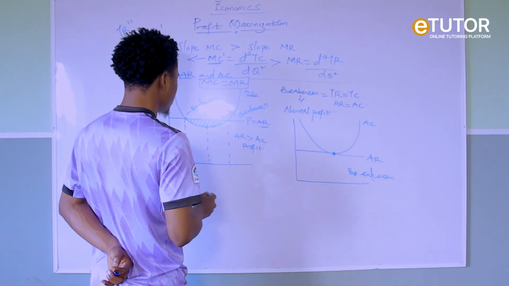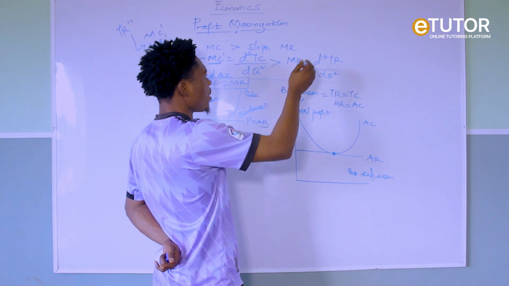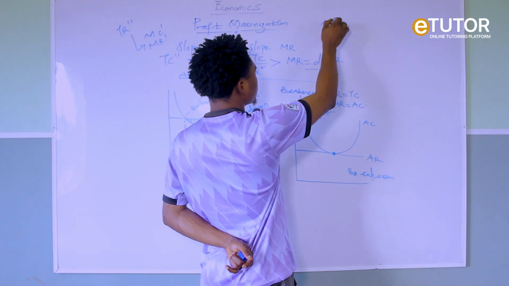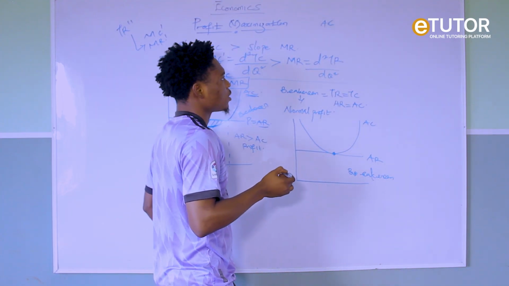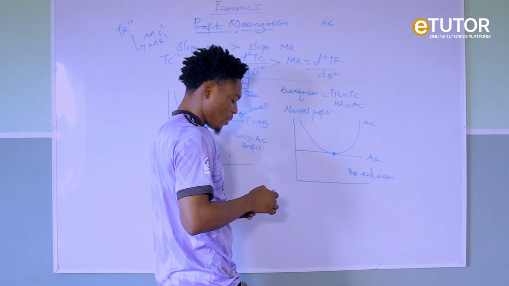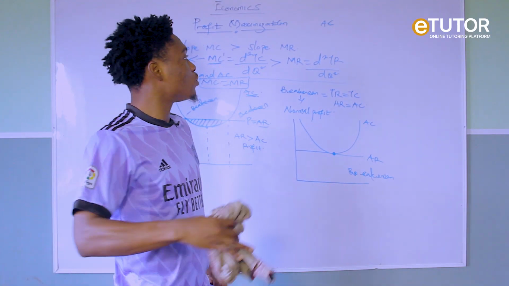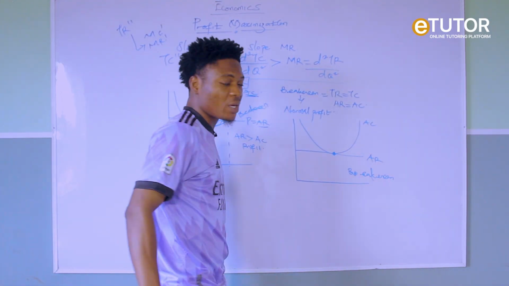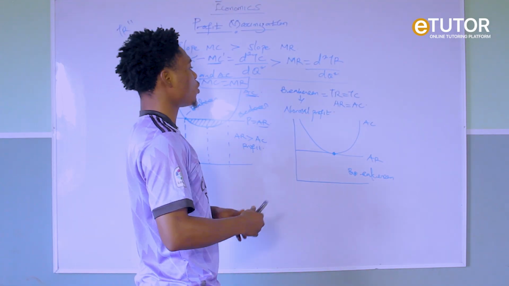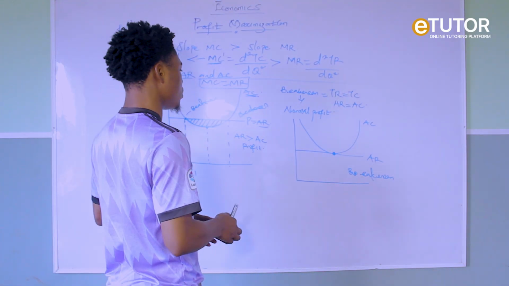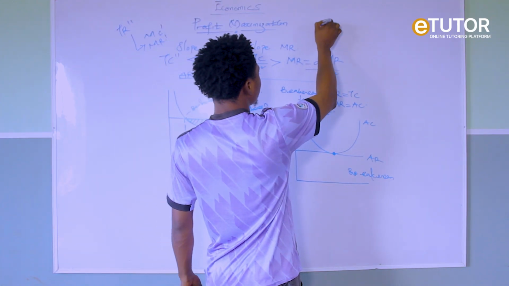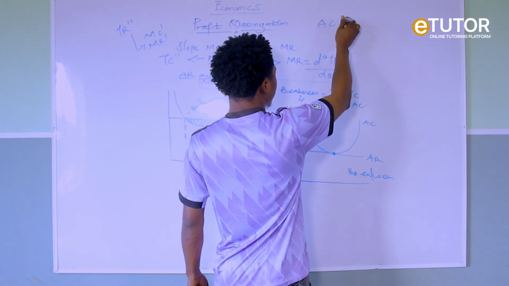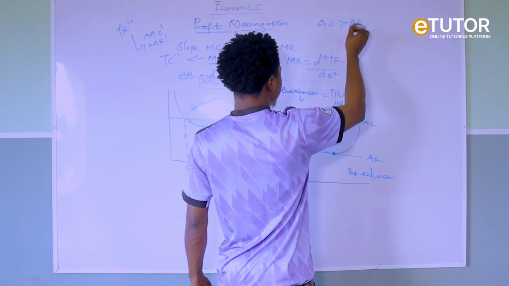Here is a break-even. Then remember that whenever you are a firm, it's not every time you make profit. There are some cases whereby loss may occur. Yes, loss may occur. So if there is loss, the loss of a firm is when the average cost is greater than the average revenue.